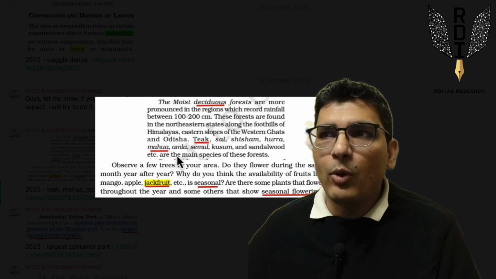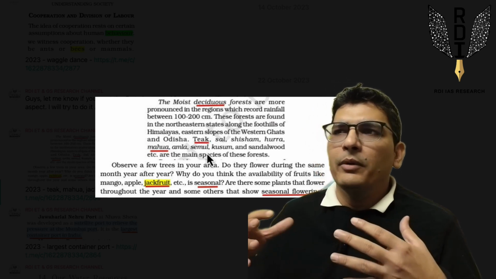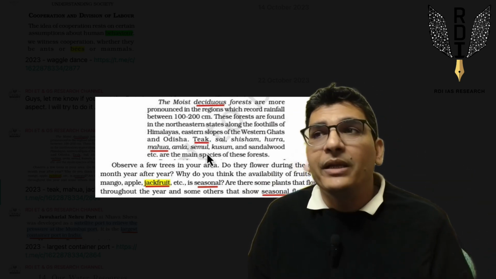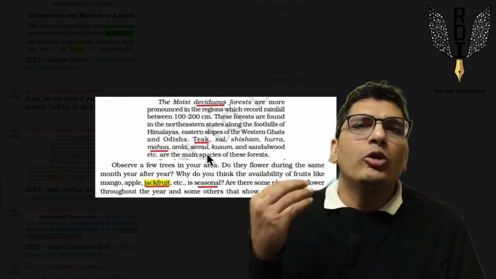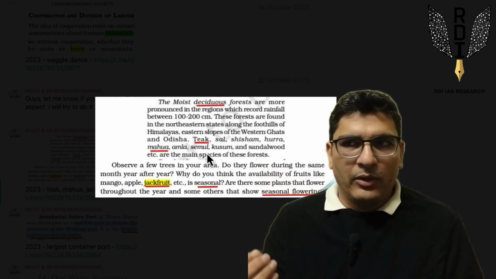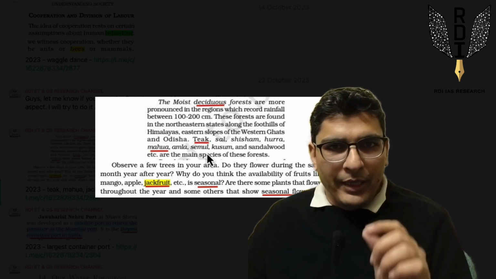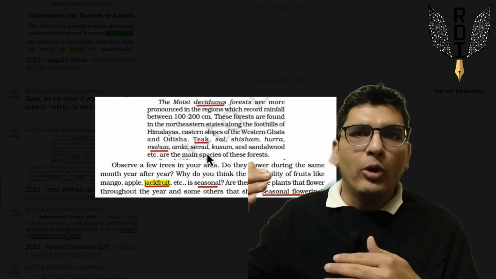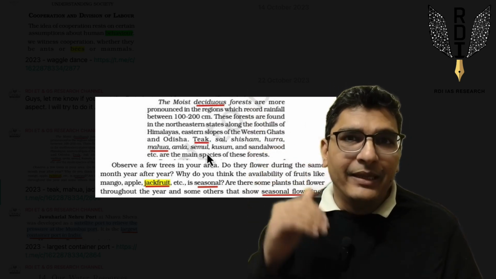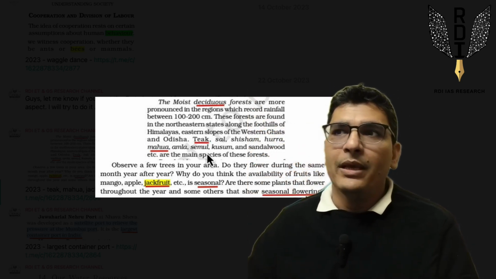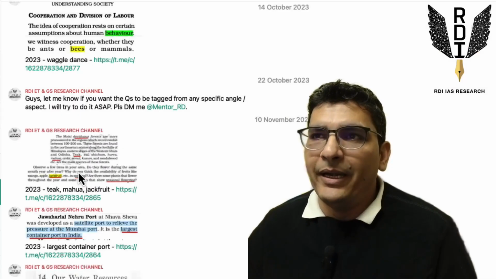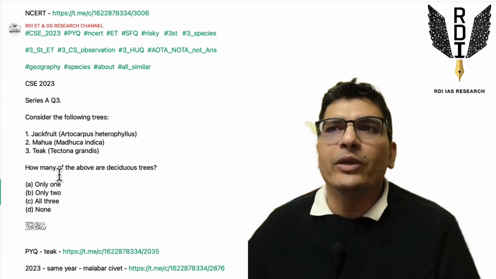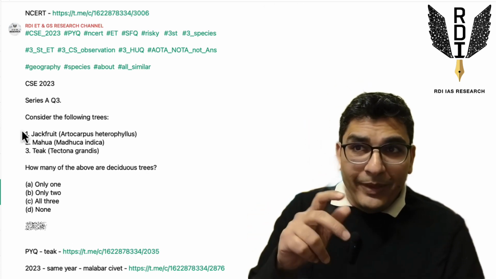But species like mahua, right? Amla, semul, these are just some extra information which if you can remember, great. But if you can't remember, these things should not come in the way of solving the question, right? So if you agree that there is a hierarchy, teak is easier to remember, mahua is more difficult, and jackfruit is the most difficult in this particular question. This hierarchy is there in terms of preparability. We can move ahead with our approach of this question, right? So the challenge in this question is the preparability. That is what makes the question random.